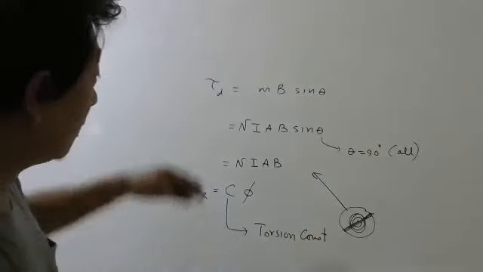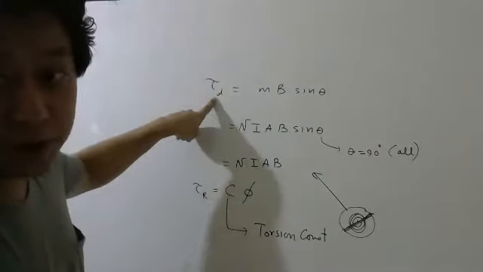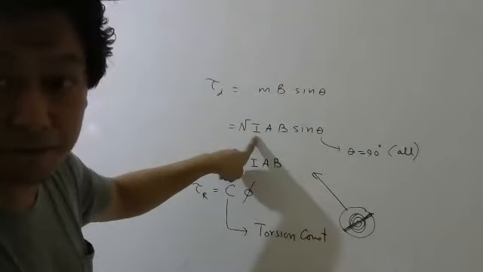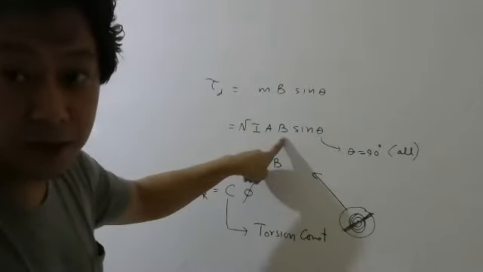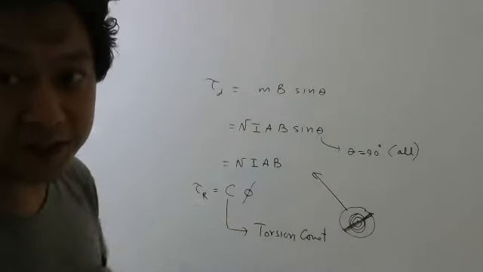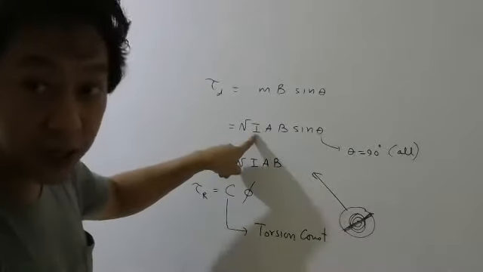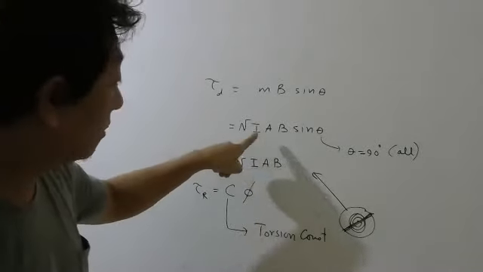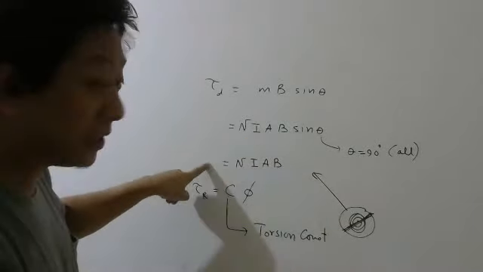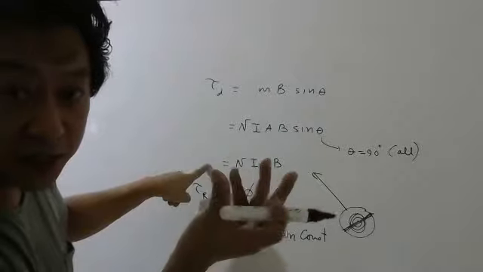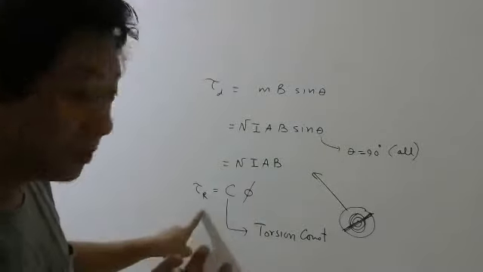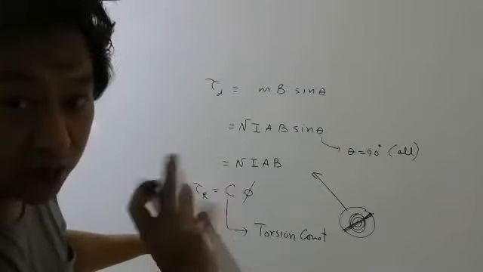So I told you, under the action of this deflecting torque, the moment you pass current, there is a magnetic field. Remember, in a galvanometer, there will be magnets. So once you pass current in the galvanometer, because of this current, there will be a deflecting torque. Once there is a deflecting torque, there will be a restoring torque, the opposite.